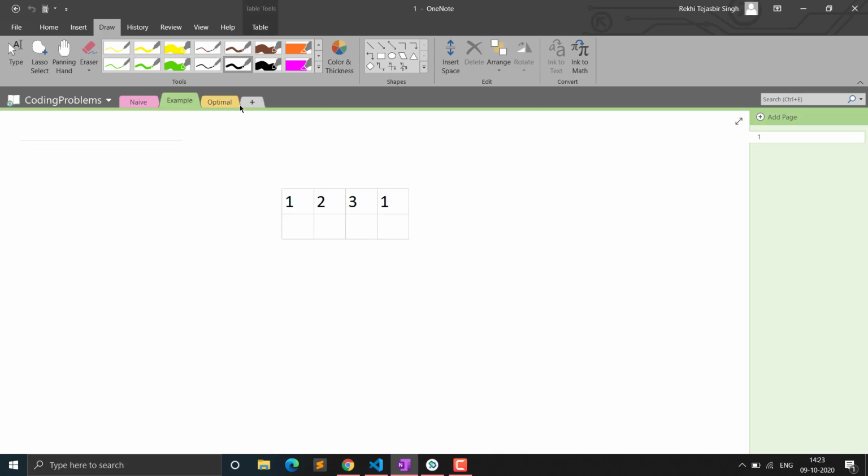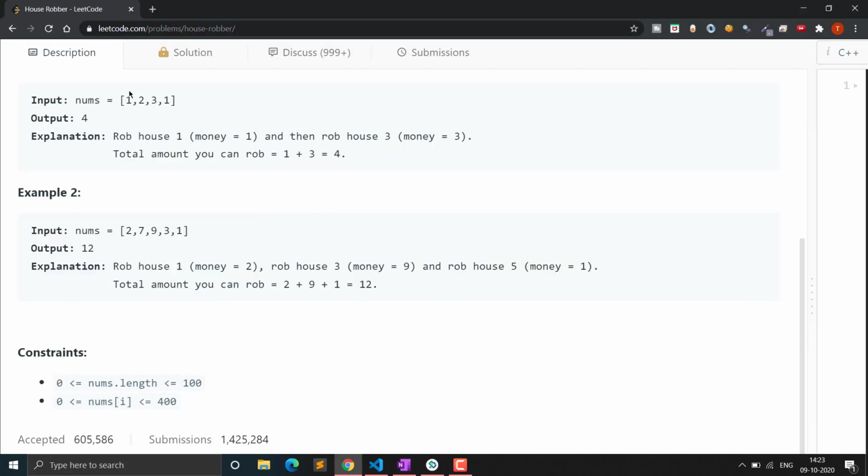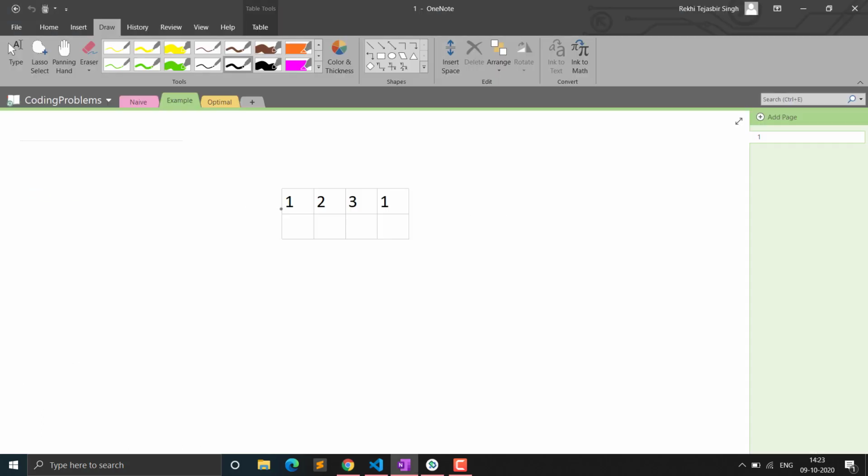So let's see how we can optimize this. Actually, I will show you the approach that we are going to use. So in this array that we are given, it is also a LeetCode problem. You can see this example 1 2 3 and this 1 2 3 and 1. So as I told you, at every point we have a choice whether we include it or we don't include it. But now let's see how we can do this.